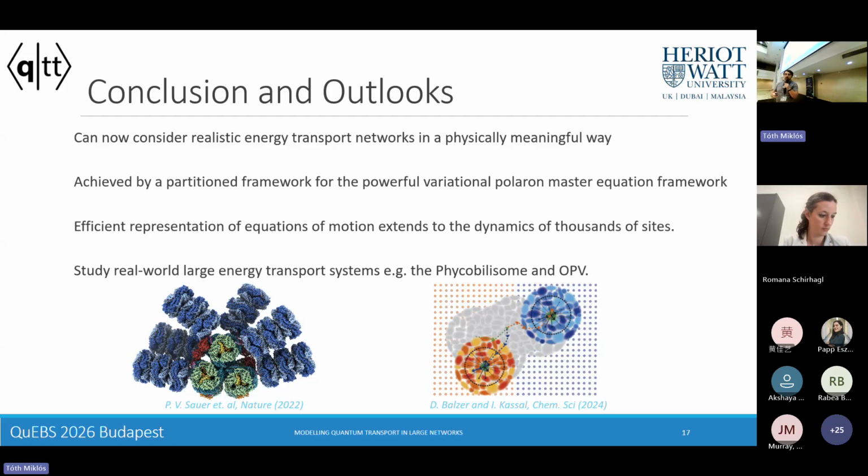And this was achieved by utilizing this partitioned approach to the powerful variational polaron master equation. And we're aiming to generate now efficient representations of the actual master equation itself beyond just this optimization step to extend this to studying energy transport in phycobilosome, as well as in organic photovoltaic systems.